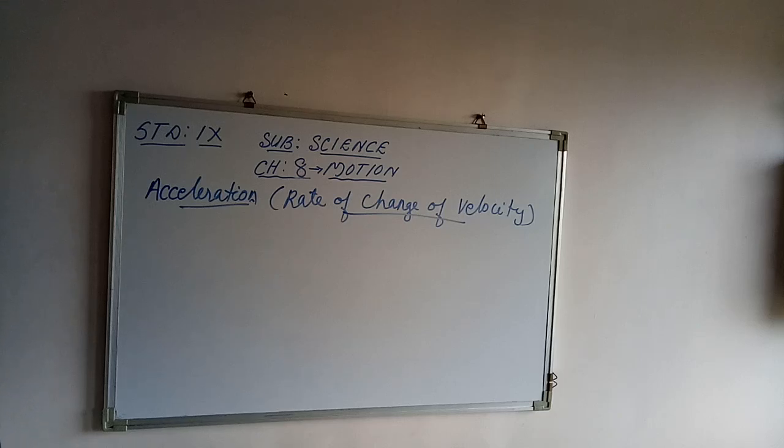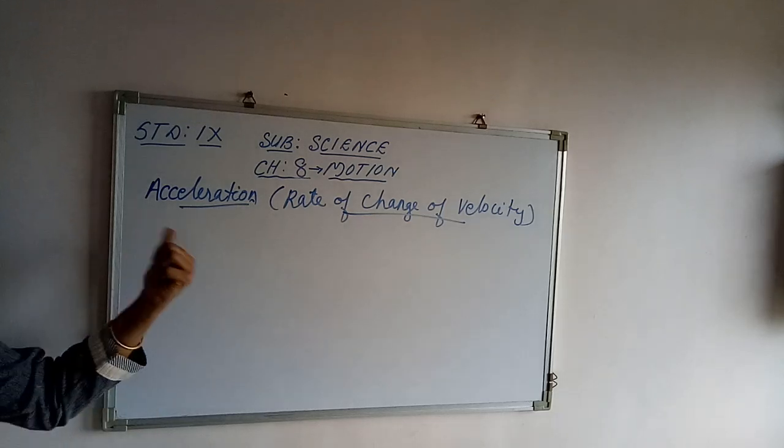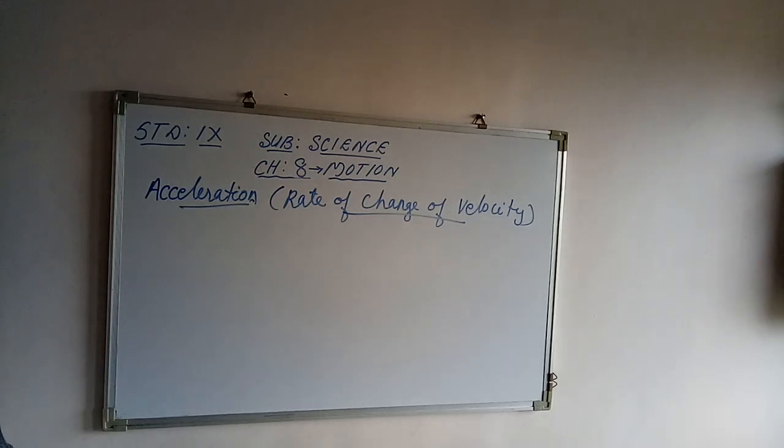And in this case, the change in velocity at any time interval is not zero. To explain this quantity, we use a physical quantity that is called acceleration, which is a measure of the change in velocity of an object per unit time.